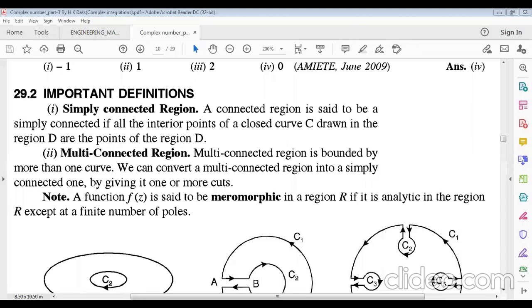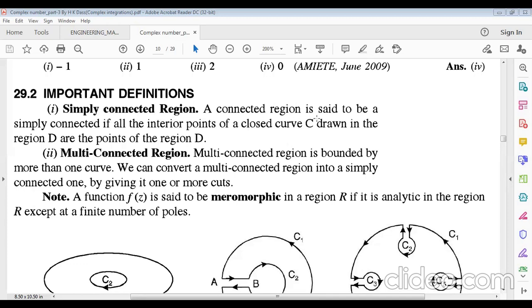Okay, before discussing this theorem, we have to understand some important definitions related to it. In these definitions, we have to understand the simply connected region and the multiple connected region. Actually, region means you must know about the area of a domain. Okay, a simply connected region. What is actually a simply connected region?